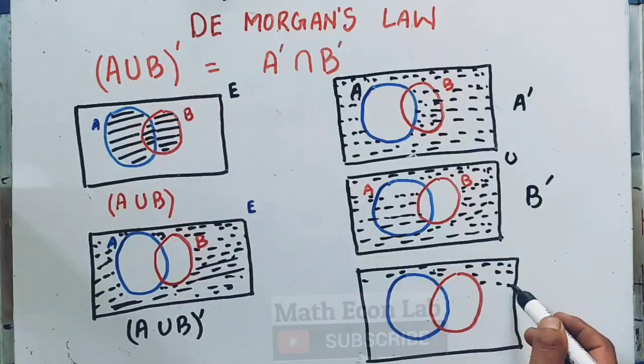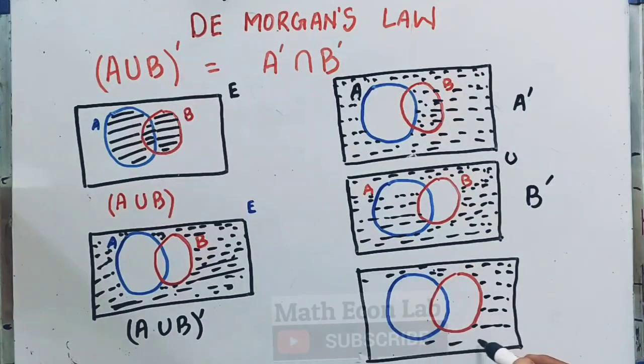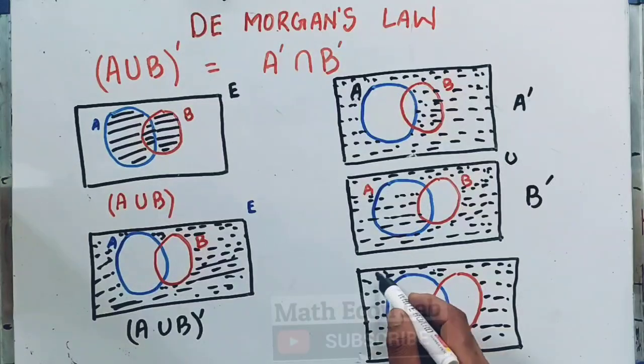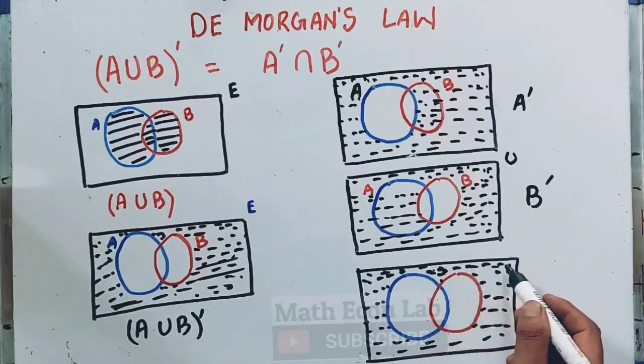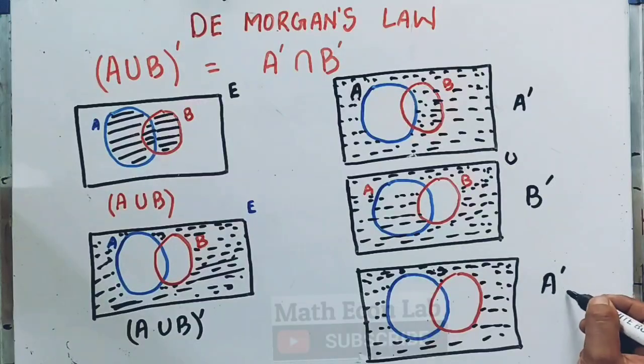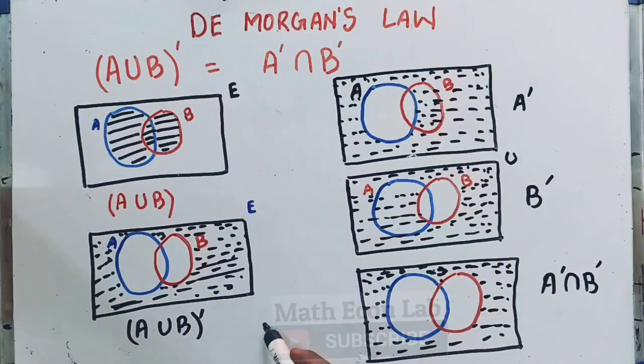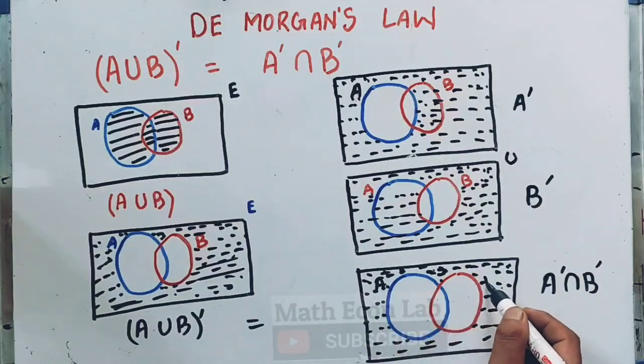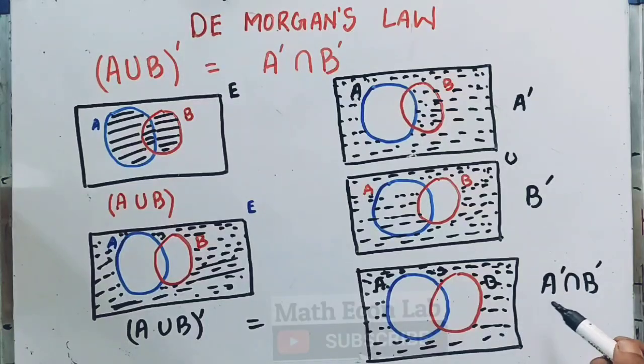You can visualize it by yourself. This will be the intersecting part, A complement intersection B complement. These two diagrams are the same. That means A union B whole complement is equal to A complement intersection B complement.